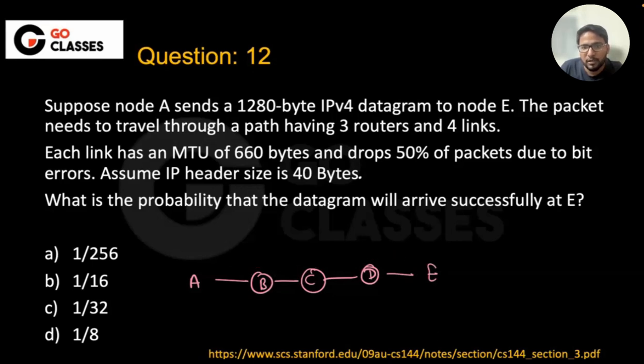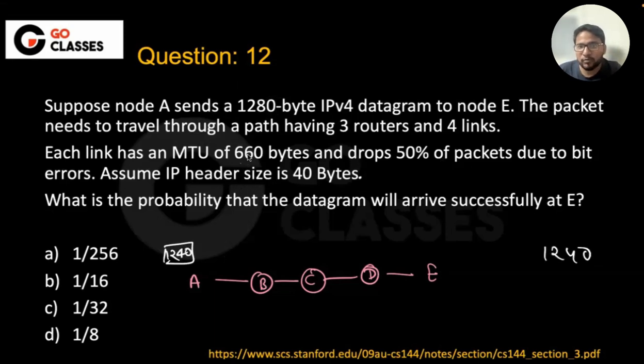Now, what is the size of the IP datagram which is given to you? 1280 bytes, right? And IP header size is also given as 40 bytes. So which means that you need to divide 1240 bytes. And what is the MTU that they have given?